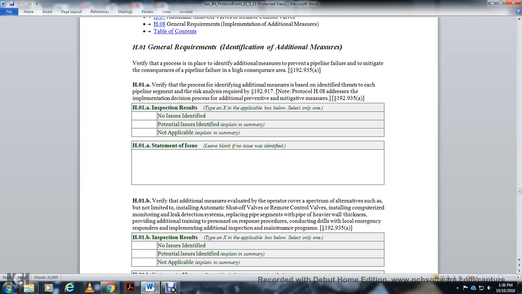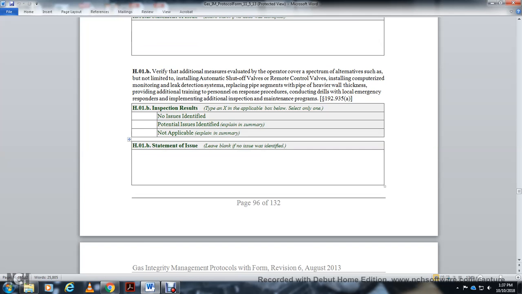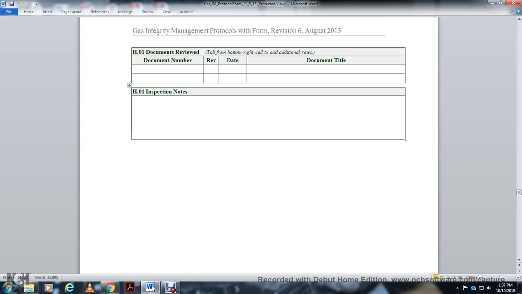The operator evaluated the spectrum of alternatives, which is not limited to installing an automatic shutoff valve or remote control valve, installing a computerized monitoring leak detection system, replacing the pipe segment with pipe of heavier wall thickness, providing additional training to personnel on the procedure for control of drilling, local emergency response, and additional inspection and maintenance program. Inspection result statement issued. Document review, inspection notes.